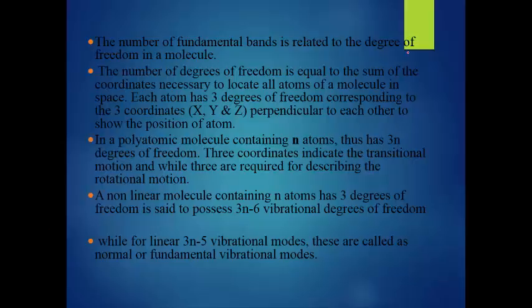The number of degrees of freedom is equal to the sum of the coordinates necessary to locate all atoms of a molecule in space. Each atom has 3 degrees of freedom corresponding to the 3 coordinates perpendicular to each other that fix its position. What are the 3 degrees of freedom? They are the translational, rotational and vibrational degrees of freedom. In a polyatomic molecule containing n atoms, there are 3n degrees of freedom. The 3 coordinates indicate translational motion, while others are required to describe rotational motion.